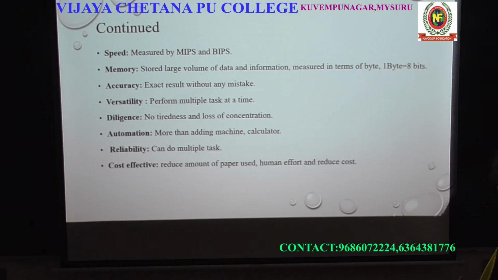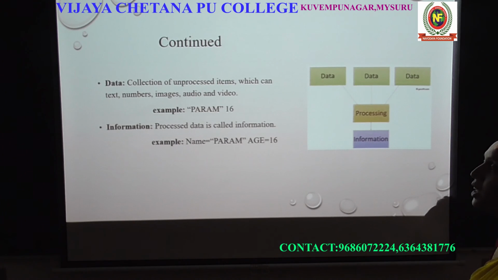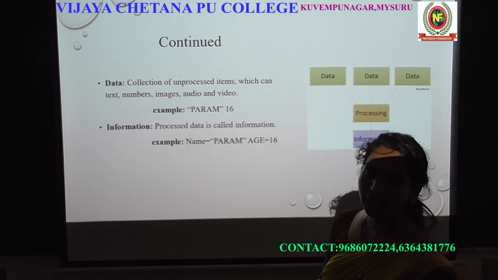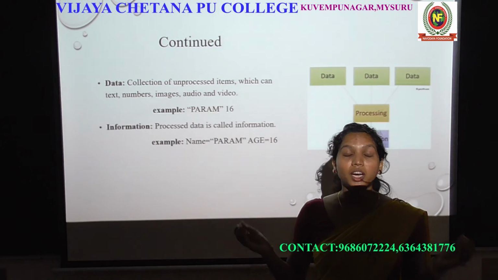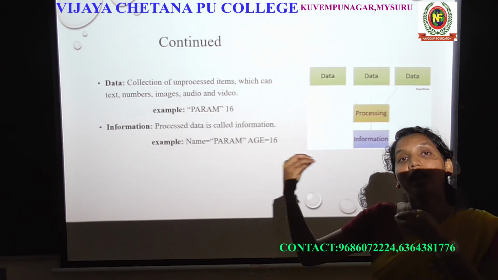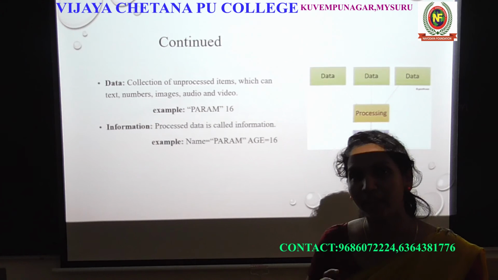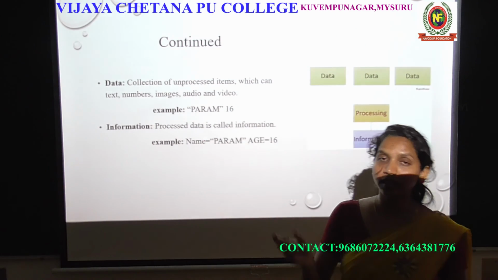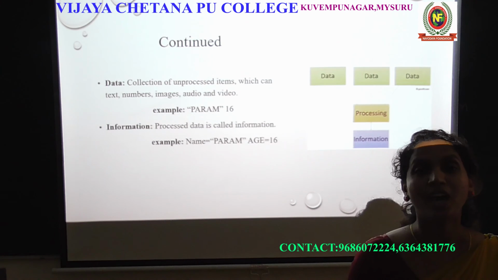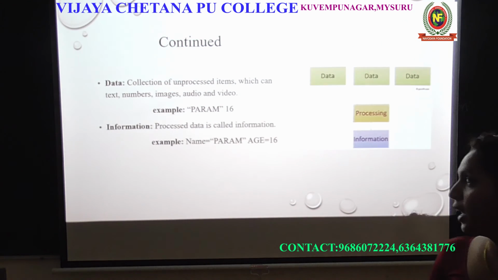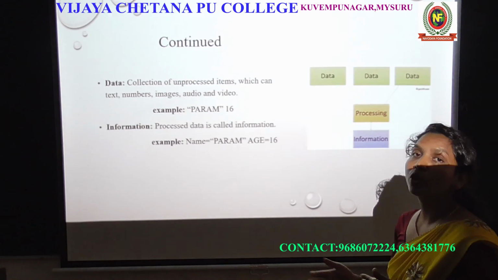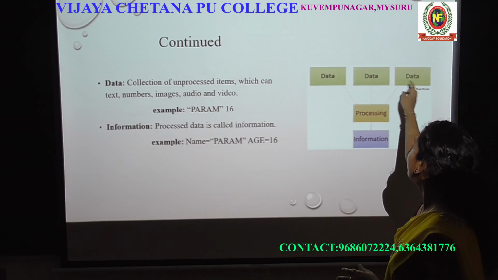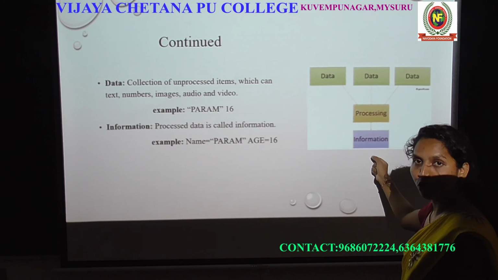And which topic did we discuss next? That is data and information. What is data? Data is unprocessed data. It is meaningless data which we give to the computer to be processed. That is data. The data we give the computer to perform some operation is meaningless or unprocessed data. And information is processed data, right? So all the data will be processed and it gives the information.